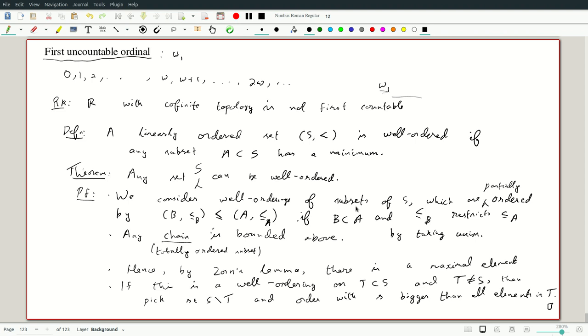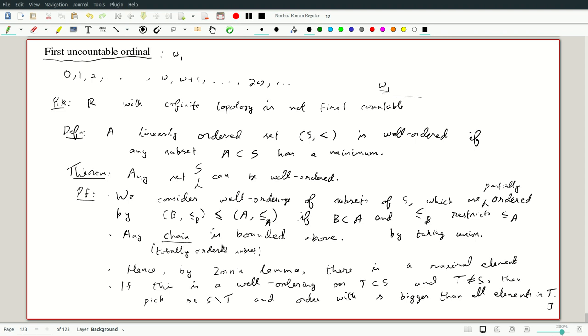Now what we know is that every chain is bounded above, that is, if I have a totally ordered subset of the set of well orderings on subsets of S. That means that I have a collection of well orderings on subsets of S, so that given any two of them, one is bigger than the other. Or they could be equal also, bigger in the weak sense. If I have such a totally ordered chain, then I take the union of these and see that these give you a consistent well ordering on that. So we have a consistent well ordering on this.